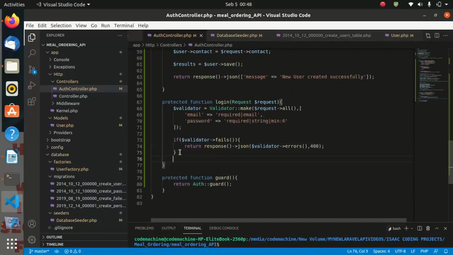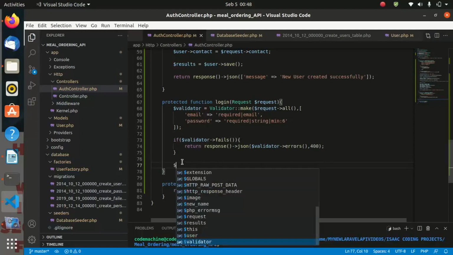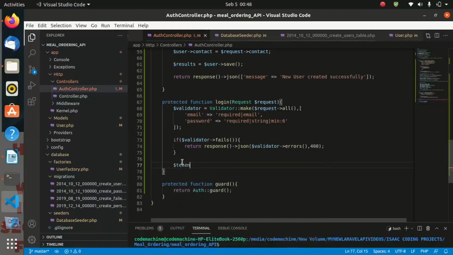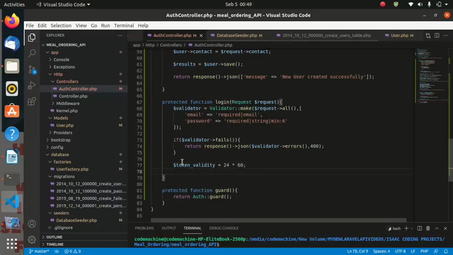So now after that, if the validator passes, we must go ahead and continue. And for this, let us say our token validity. So our token must be able to expire. Our token validity must be equal to 24 times 60. So we are giving it 1 day. So any token issued must be valid for 1 day.